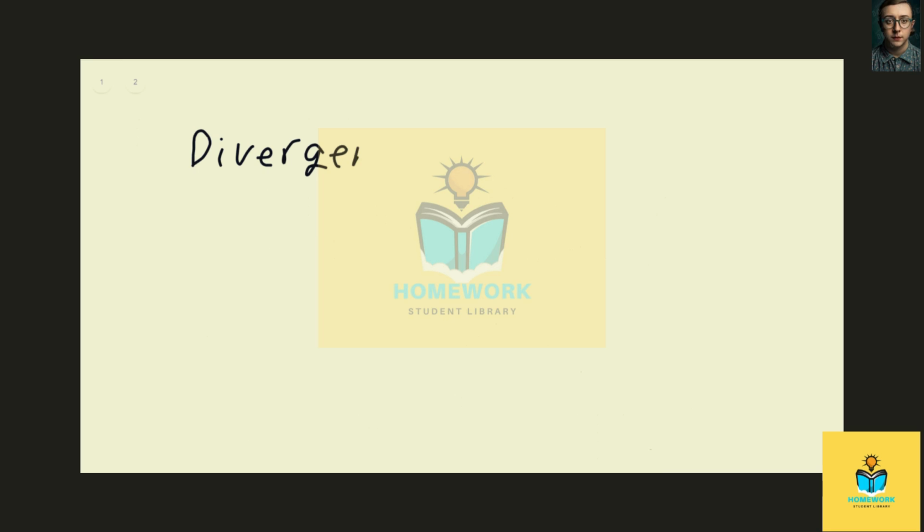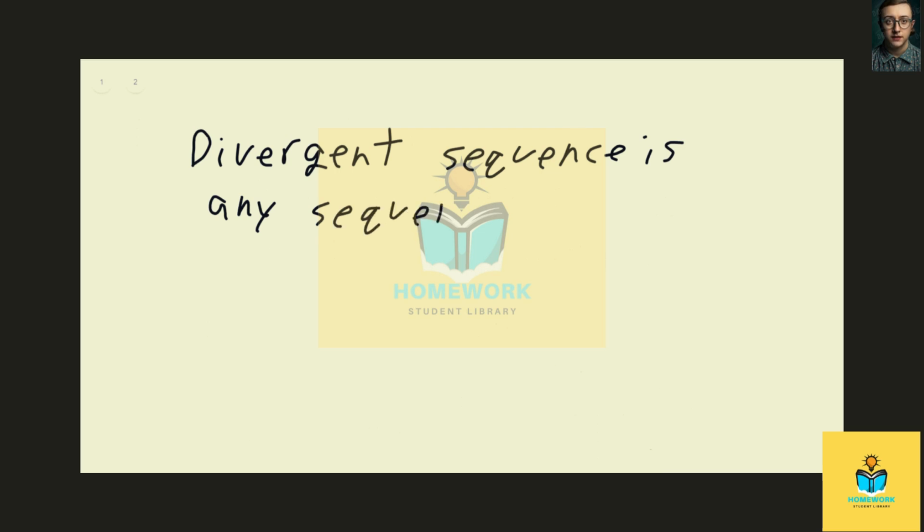A divergent sequence is any sequence that is not convergent.